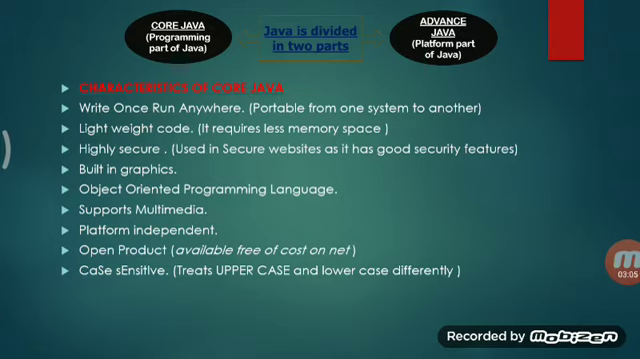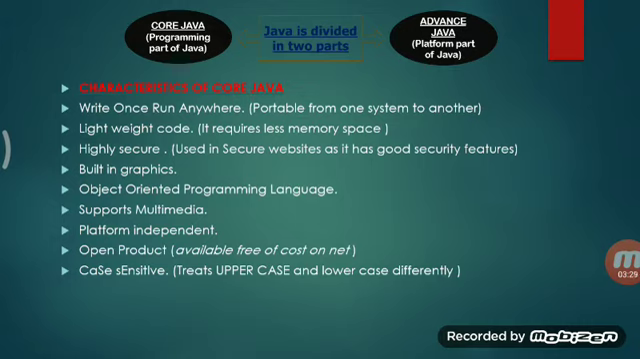So when we talk about the next characteristics, it provides built-in graphics. Built-in graphics means that it provides multimedia support, and we can say it provides graphical support inbuilt. That is, they are given by the developers. This is an object-oriented programming language. Object-oriented programming language means it stores the data in the form of objects.